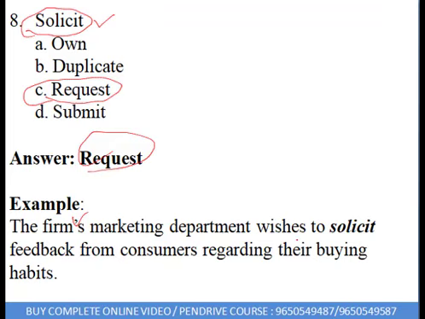So how are they going to ask for the feedback? Please understand, they have to be very polite at the time of asking for the feedback. So I'm saying solicit feedback from consumers. Just write it like that. That's how you'll be able to understand that feedback should be solicited from the customers. The company which is asking for the feedback has to be very polite towards the consumers. So obviously with consumers you have to be polite. So solicit feedback, request. You have to request for the feedback. Even otherwise, for the feedback you have to be polite. Even if you write solicit feedback, I think you'll be able to retain it very easily. Request for the feedback.